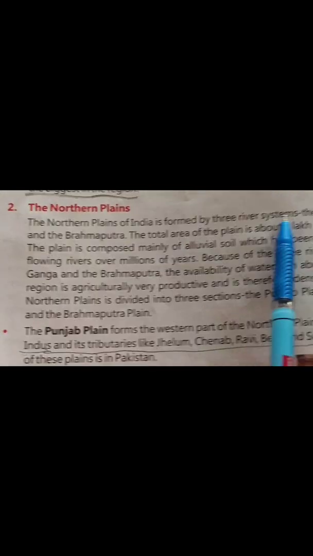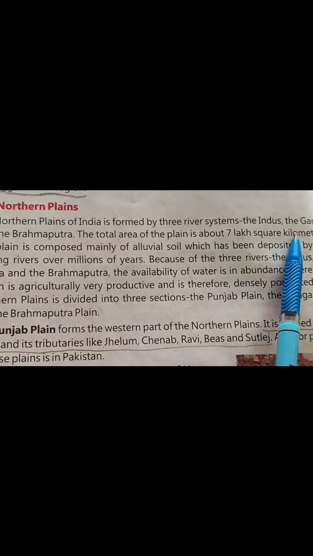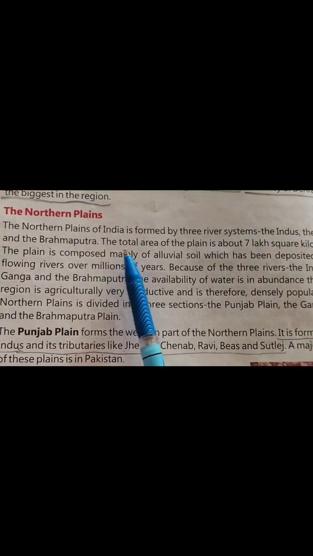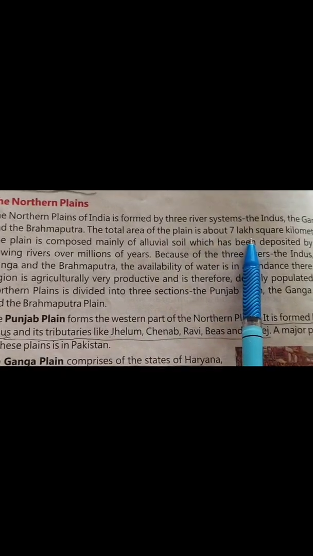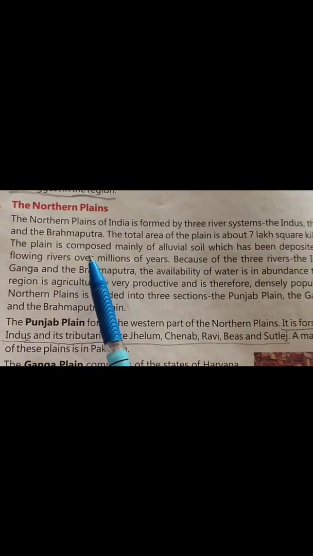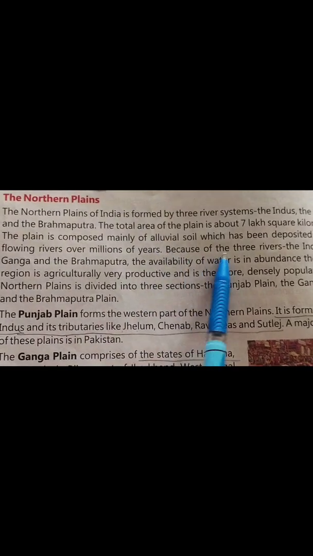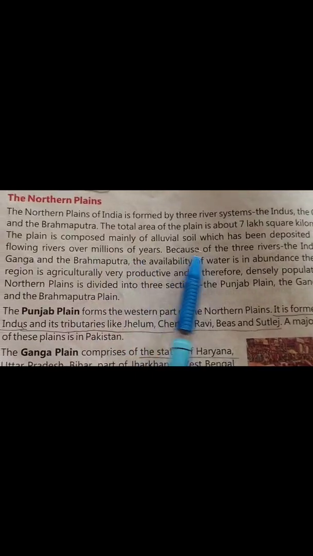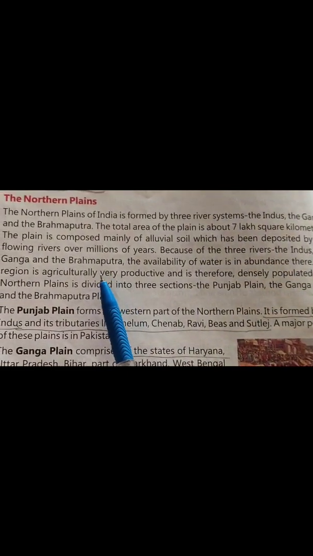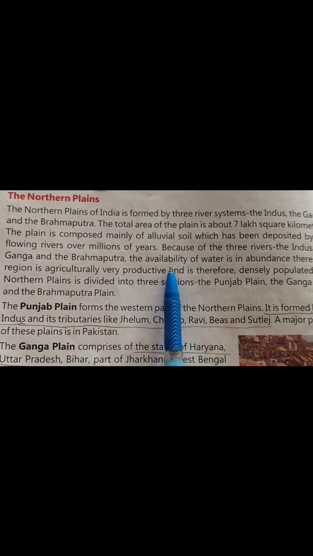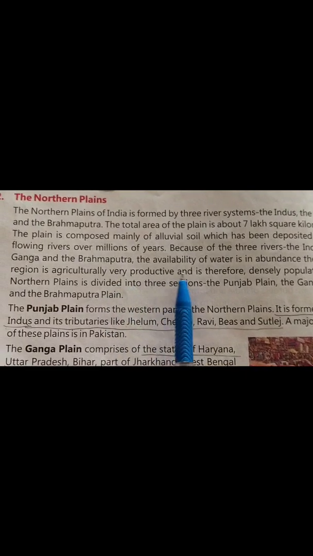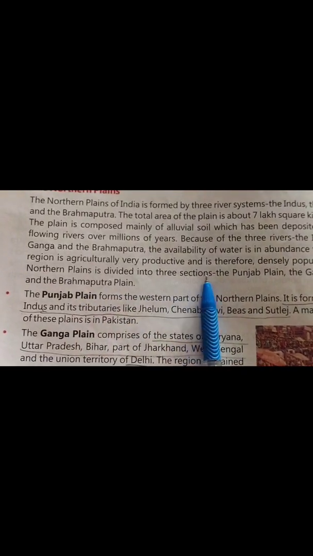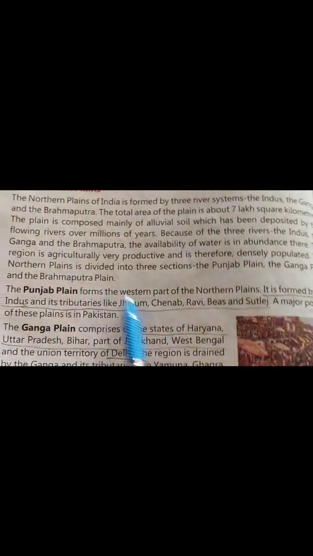The northern plains of India is formed by three river systems, the Indus, the Ganga and the Brahmaputra. The total area of the plain is about 7 lakh square kilometers. The plain is composed mainly of alluvial soil which has been deposited by the flowing rivers over millions of years. Because of the three rivers, the Indus, the Ganga and the Brahmaputra, the availability of water is in abundance there. The region is agriculturally very productive and is therefore densely populated. The northern plain is divided into three sections: the Punjab plain, the Ganga plain and the Brahmaputra plain.